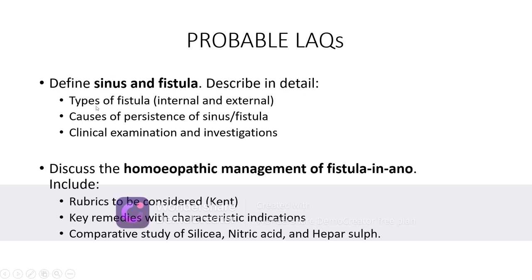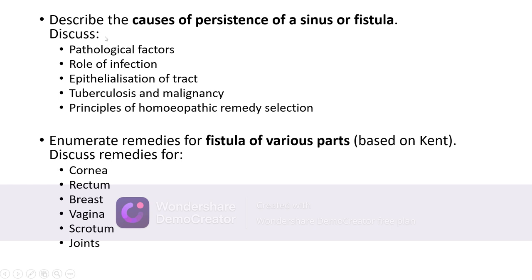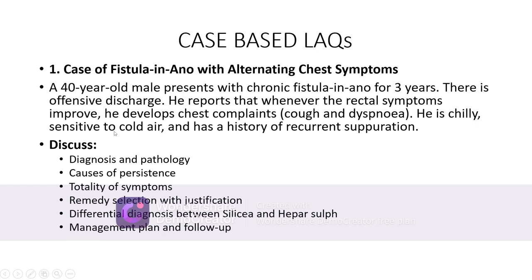Describe in detail types of fistula, causes, clinical examination and investigation. Discuss homeopathic management of fistula in ano, including rubrics, key remedies, comparative study of Silicea, Nitric acid, Hepar sulph. Describe cause of persistence of a sinus or a fistula. Discuss pathological factors, role of infection, epithelialization of tract, tuberculosis and malignancy, principal homeopathic remedy selection. Enumerate remedies for fistula of various parts: cornea, rectum, breast, vagina, scrotum, joints.